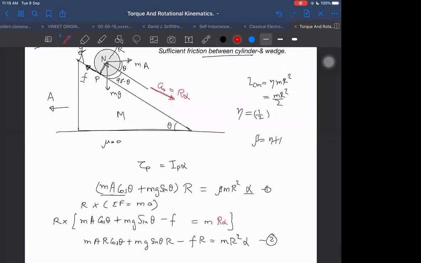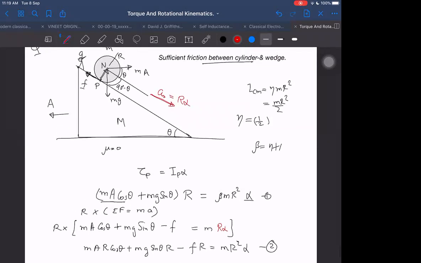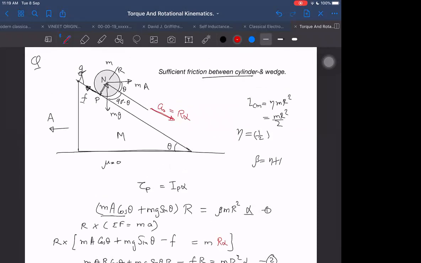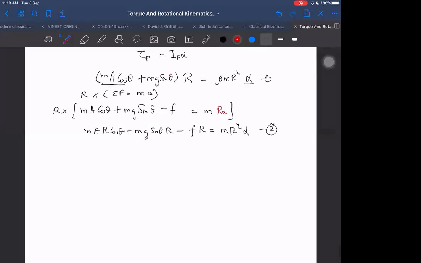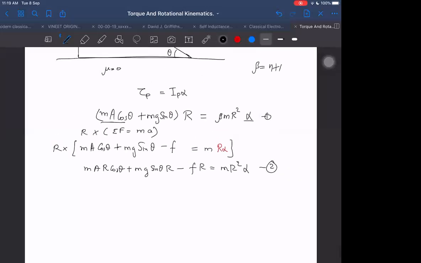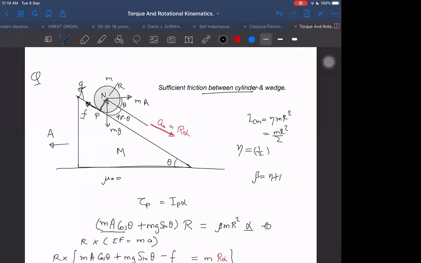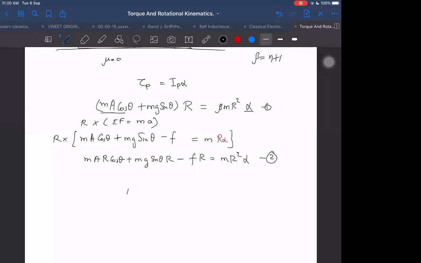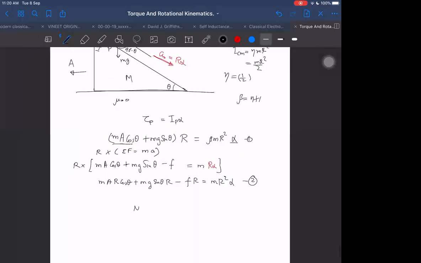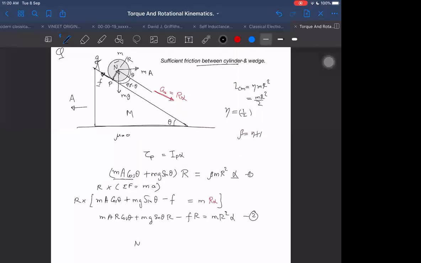One equation that I need is a relation between A and alpha, by writing the combined system equation perpendicular to the incline. We can write along normal, but then again normal becomes another variable. Let me go by the normal way first, which I think you will like more, because it will be easy for you to understand.